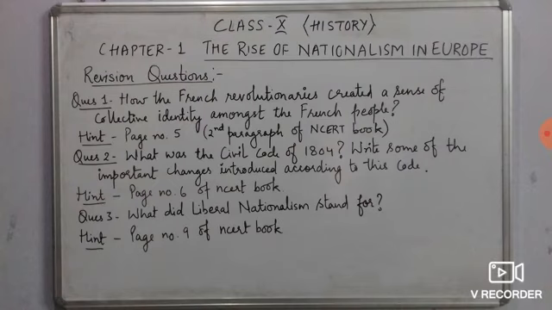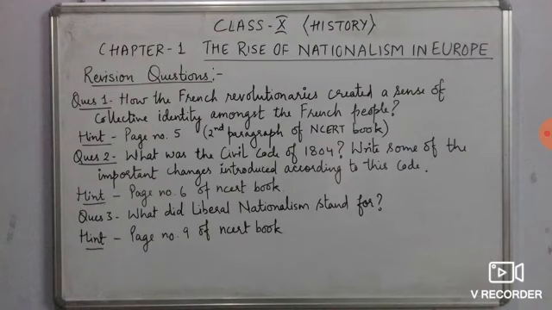Now question number 3, what does liberal nationalism stand for? The hint is, it is given on page number 9 of the NCERT book. Now here, whenever liberal nationalism comes in the paper, you need to write how this concept is understood in different spheres, like the economic sphere, political sphere, and social sphere. In the social sphere, equality is established in society, treating everyone equally, and equal laws need to be made for everyone.